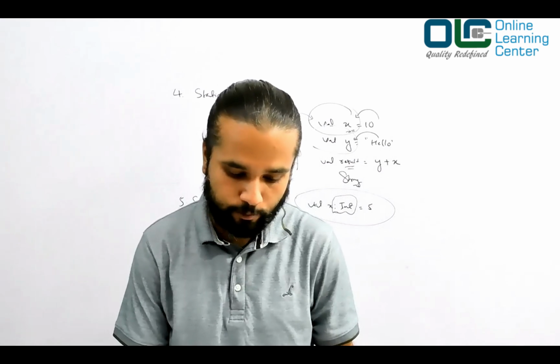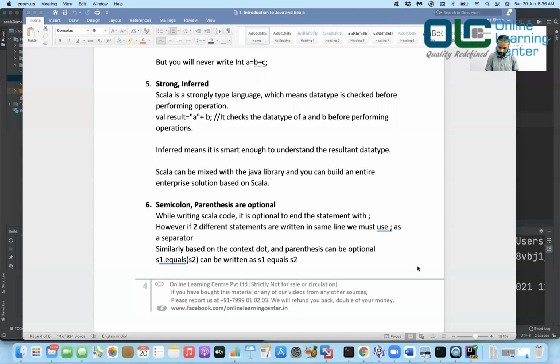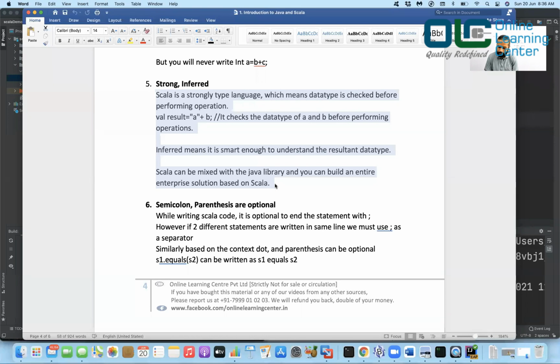So let me just go back to my notes. I'll share the screen, share the notes. We are actually talking about this. Scala is a strongly typed language, which means the data type is checked before performing an operation. Well, result is equal to a plus b. It checks the data type of a and b before performing the operation, right?